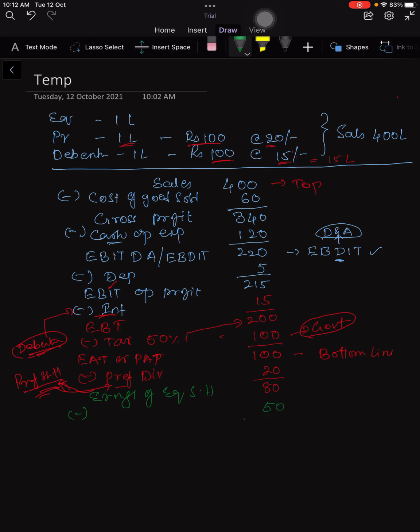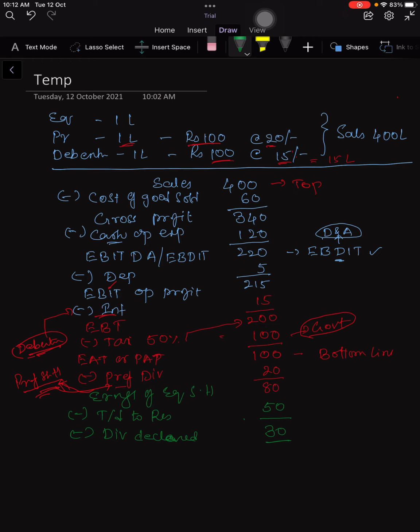So the part transferred to reserves is 50 lakhs and 30 lakhs is left, and this 30 lakhs is what you call dividend declared. This dividend is paid to equity shareholders. So 30 lakhs is the dividend paid to equity shareholders.